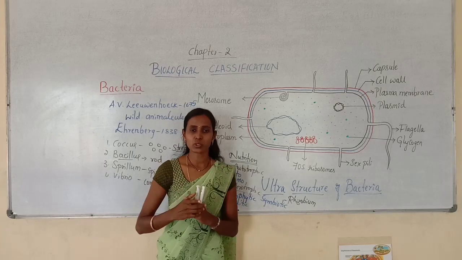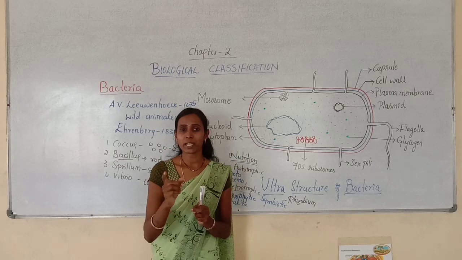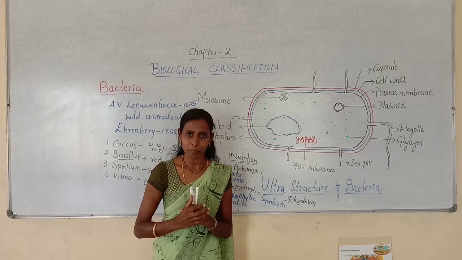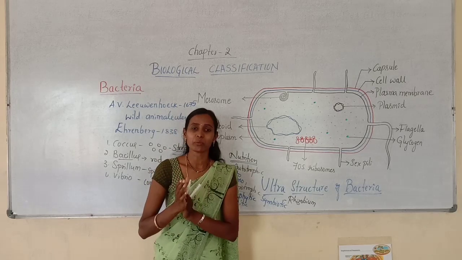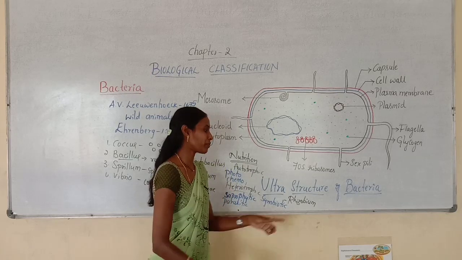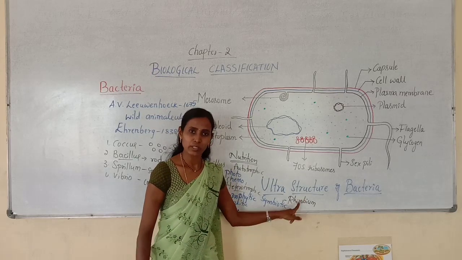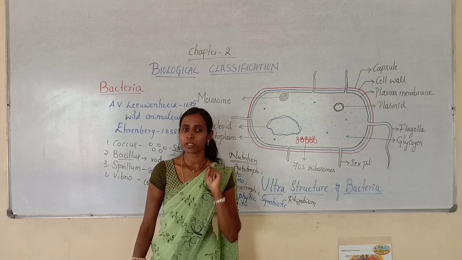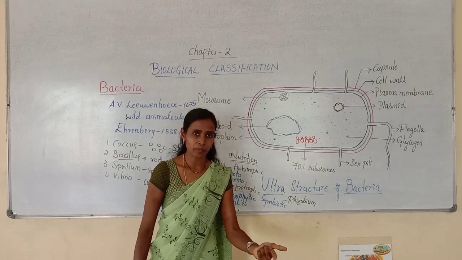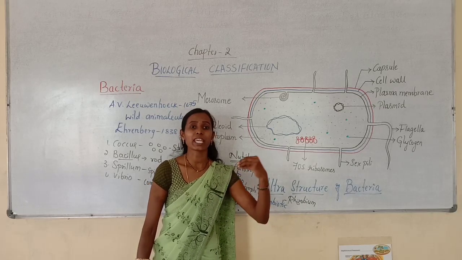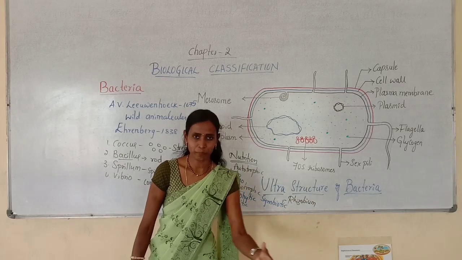In the previous classes I told you that atmospheric nitrogen cannot be directly utilized by the plants. It has to be converted. That conversion will be done by Rhizobium. So Rhizobium will convert the atmospheric nitrogen into useful forms of nitrogen. So it will be providing inorganic nutrients to the plant.